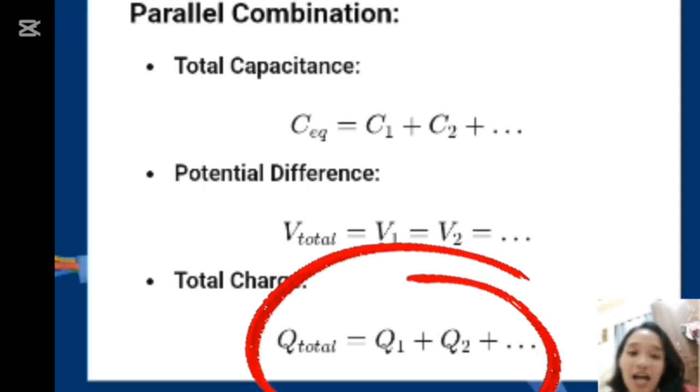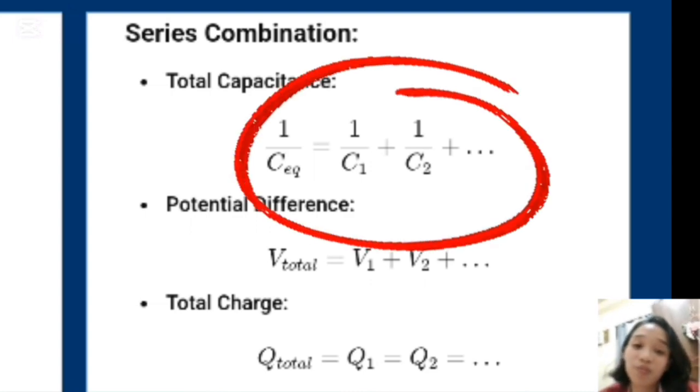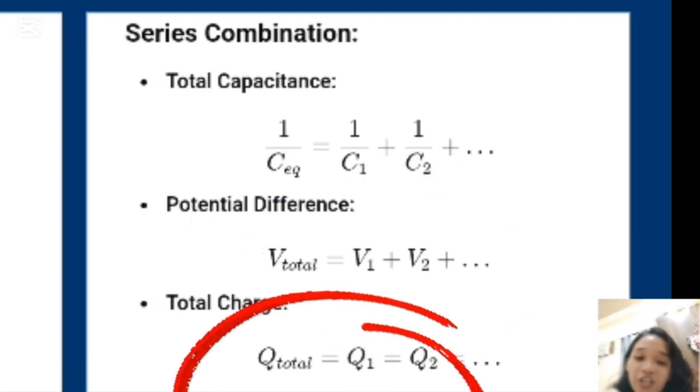Next, in a series, it is like they share in a community. When we say they share in a community, they divide. For the series combination, the total capacitance is 1 over C1 plus 1 over C2, and so on, which means it gets smaller and smaller. Next, the voltage is added, compared to the parallel where the voltage is equal. But the total charge is equal. Here it is added, but here it is equal.